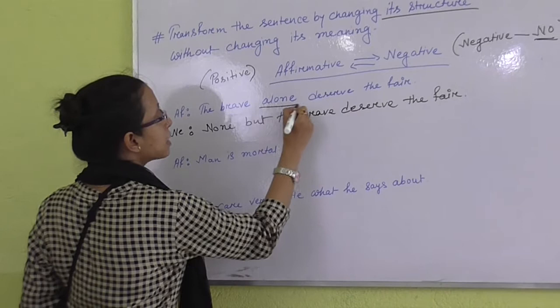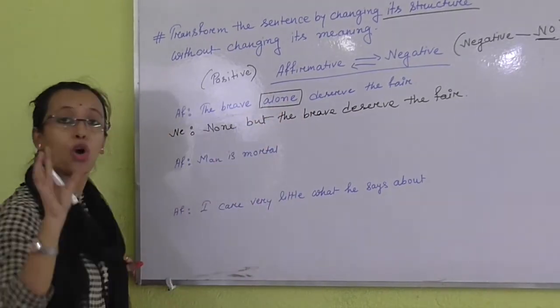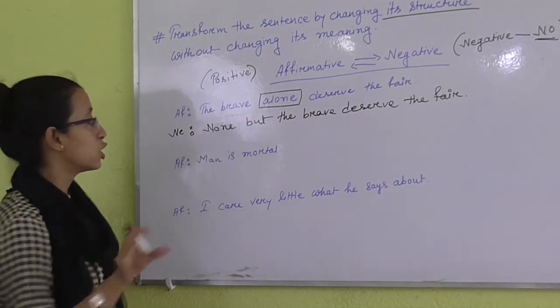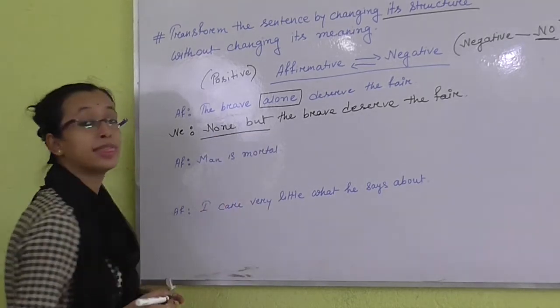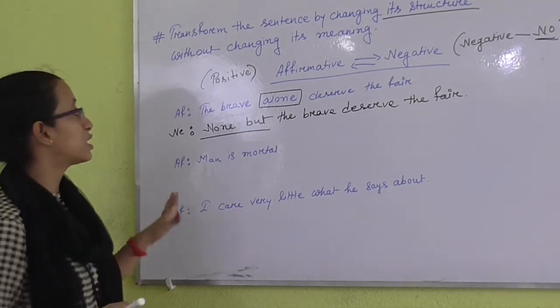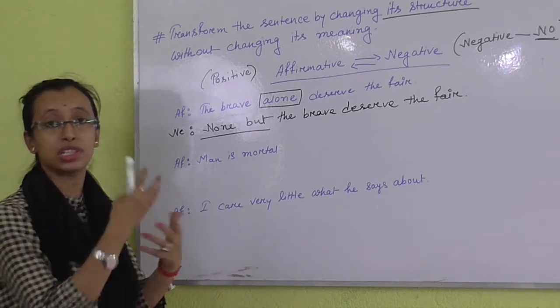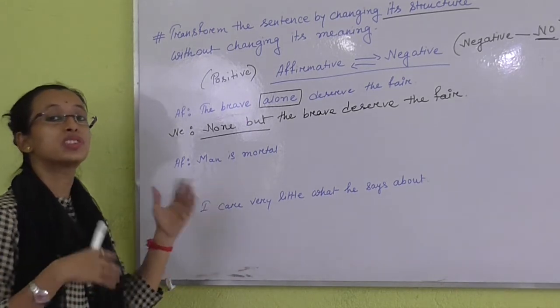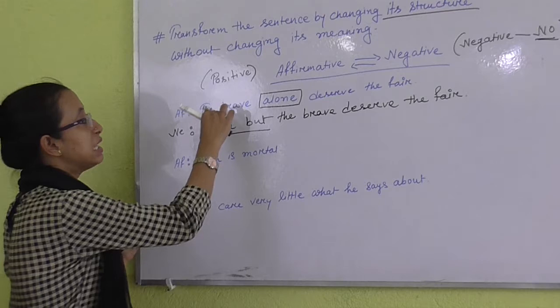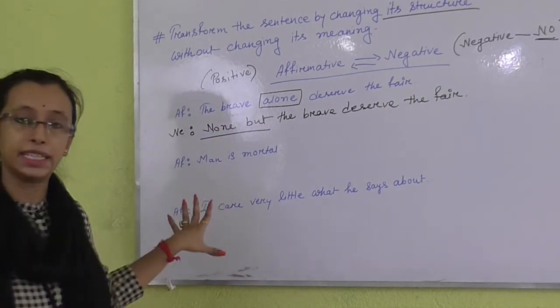See, here is alone, alone means only, no one else. So that's why I am using none but. If you see that there is anything which is alone or only, you can use none but to change this affirmative sentence into negative one.